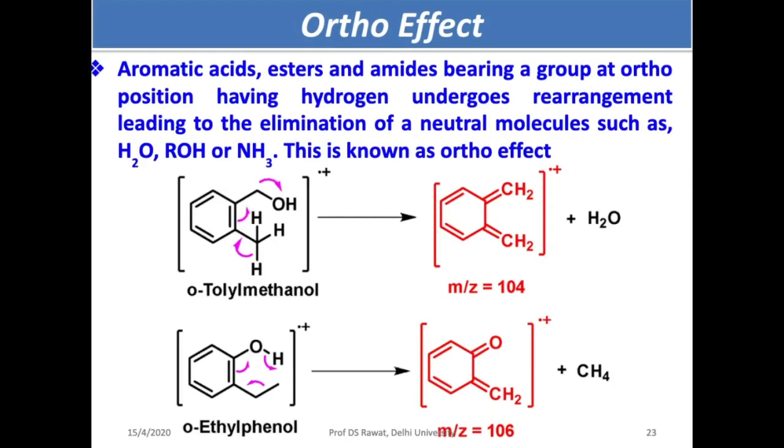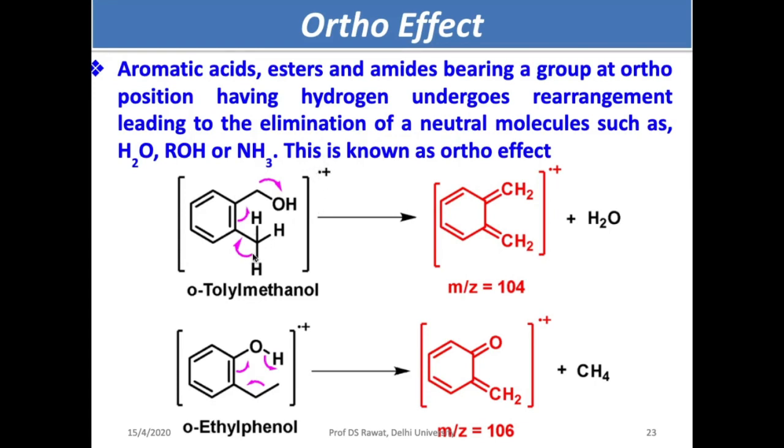Let me move to another example where you have a substituted aromatic system like ortho substitution. If aromatic acids, esters, or amides bearing a group at the ortho position having hydrogen undergo rearrangement leading to the elimination of a neutral molecule such as water, alcohol or ammonia, this is known as the ortho effect. Remember all the normal kinds of rearrangement I talked about in the last slide will occur, but this is something totally different.